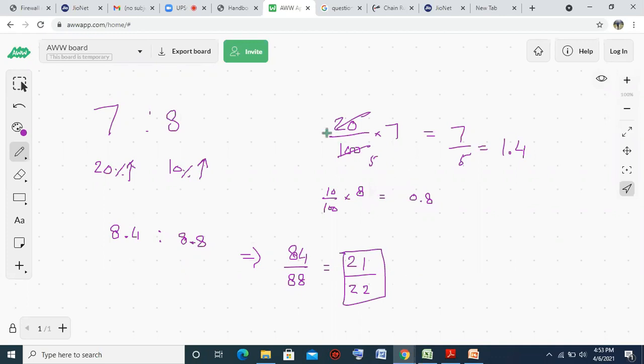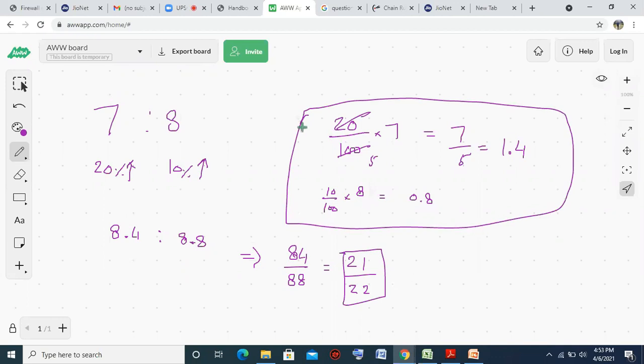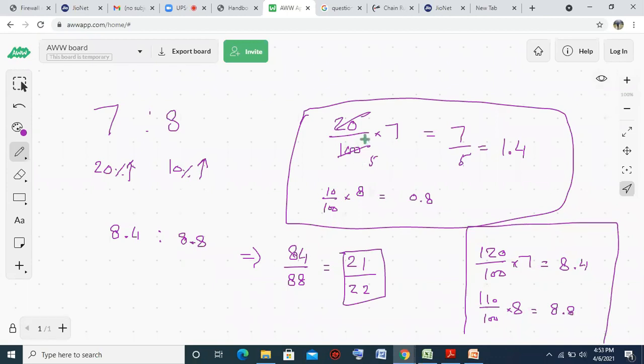One more thing. This is one way of dealing with percentage. There is one more method. Instead of finding 20% and adding it to the previous value, you can directly find 120%. 120% of 7 is 8.4, and 110% of 8 is 8.8. You can directly find it. So when we use the concept of percentage, either you can find 20% and add it to the previous value, or you can directly find 120%. If I increase the value by 20%, it becomes 120%.